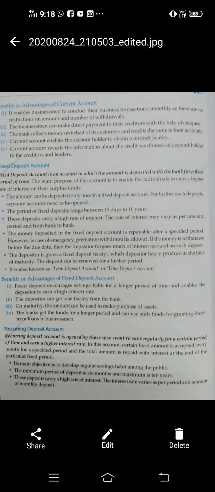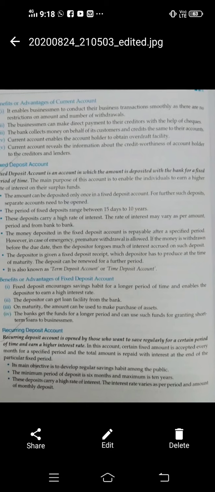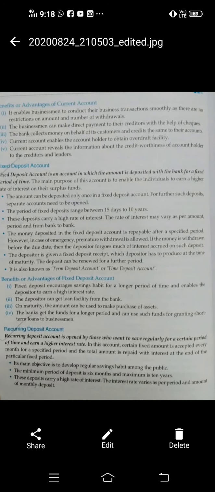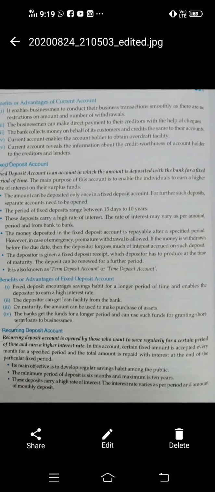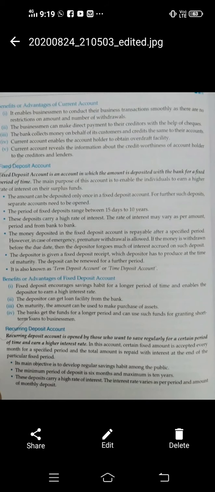The amount is fixed because you have opened an RD account for rupees 1000, so only 1000 rupees is the fixed amount which you have to deposit every month till 2 years, because you have opened the RD account for a specified period of time, 2 years, with a specified sum of money which is 1000 rupees.